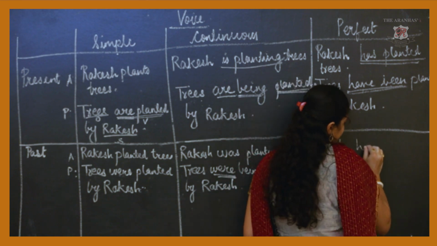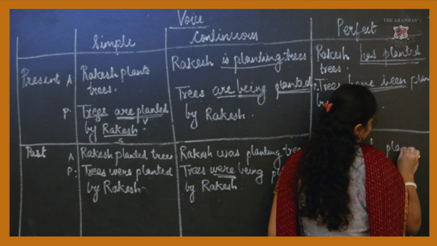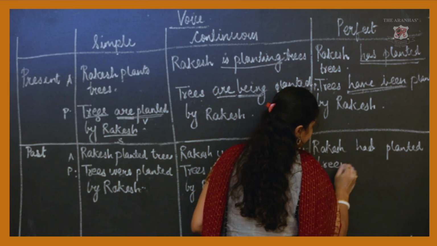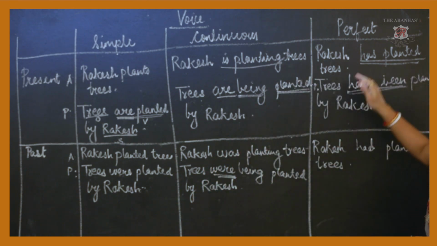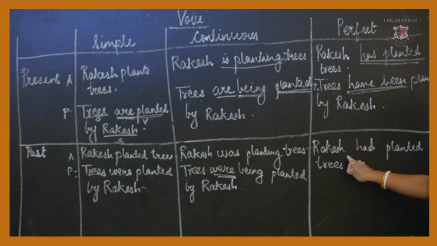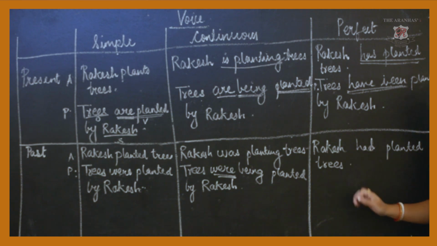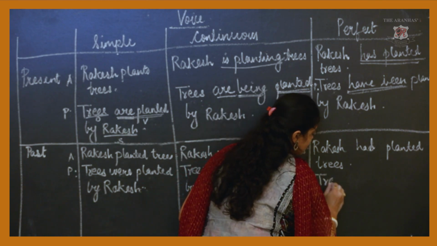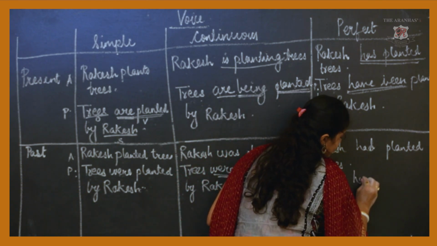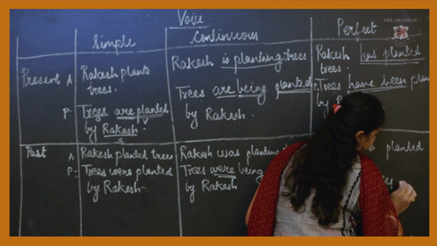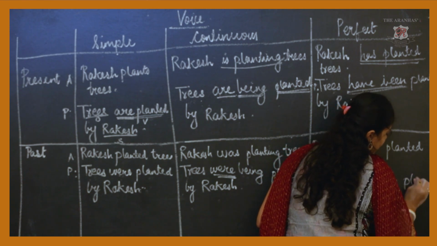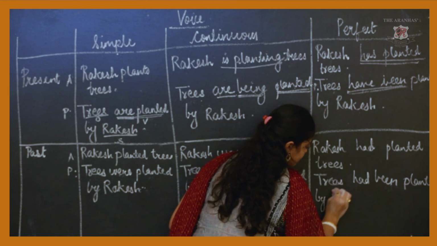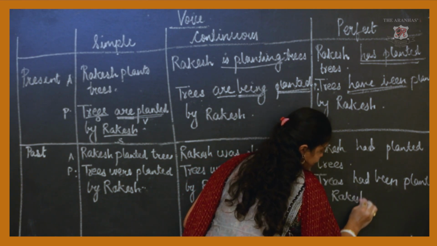Okay, now Rakesh had planted trees. The past perfect form of this sentence is Rakesh had planted trees. Now when we convert it to passive voice, trees had been planted by Rakesh.